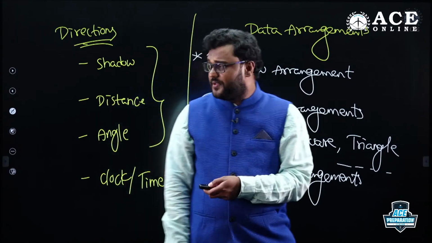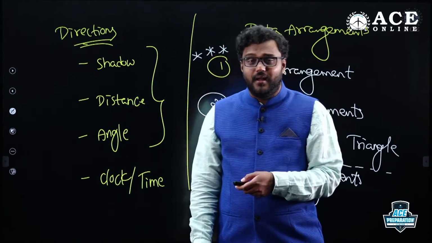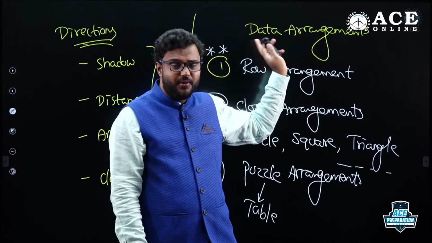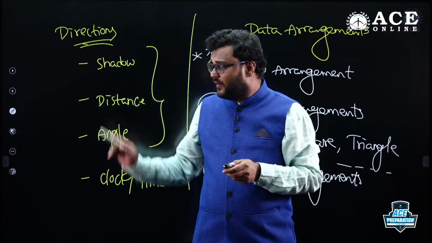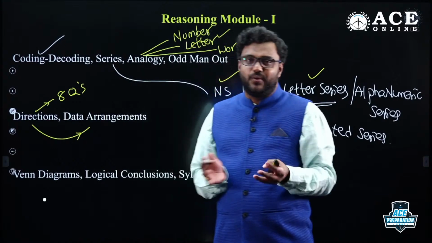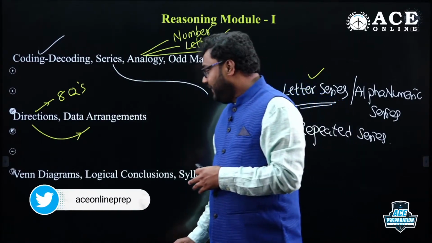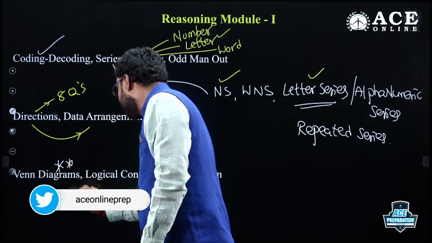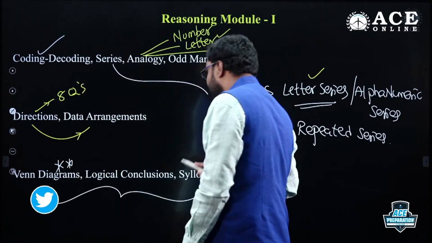As per recent question papers, if you observe, they're focusing more on row arrangement and closed arrangements as well. Data arrangements is very important along with directions. Once directions are completed, then go for data arrangements. It's very easy to understand the concepts. Then Venn diagrams; try to follow these three concepts in sequence.